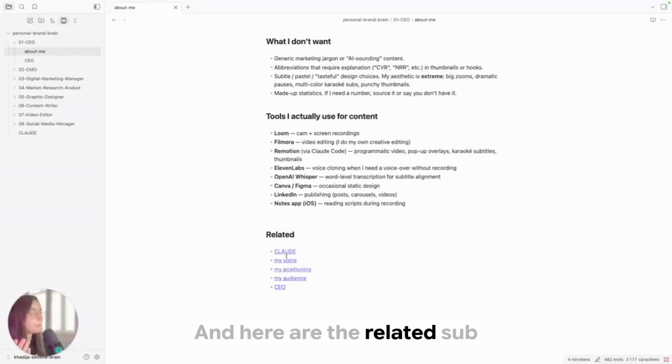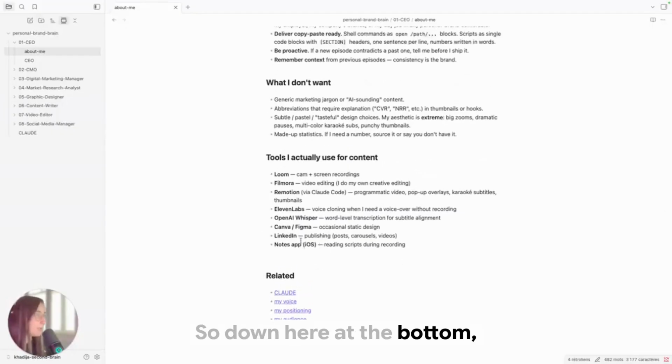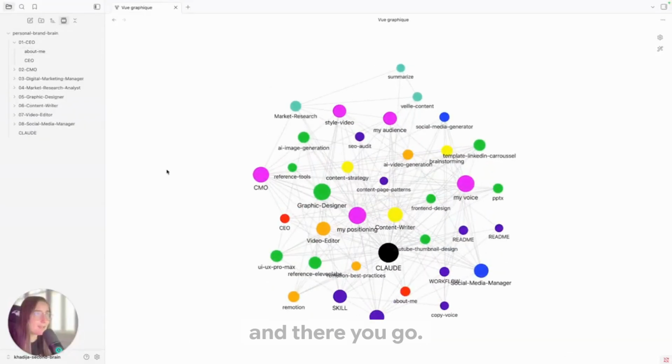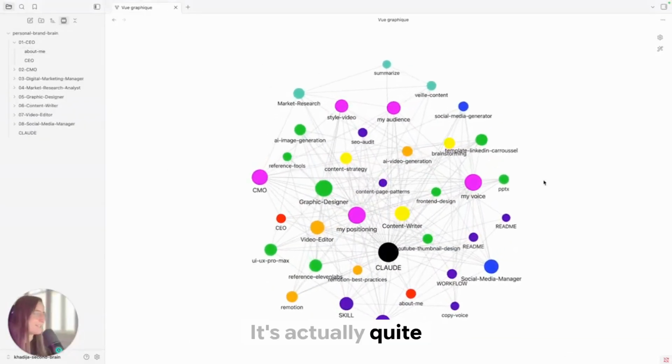And here are the related sub-agents to it. So down here at the bottom, these are what we call the wikilinks, and each one points to another agent, and that is what connects them. If you want to see how the magic happens, let me just press Command G on my Mac, and there you go. It's actually quite extraordinary.